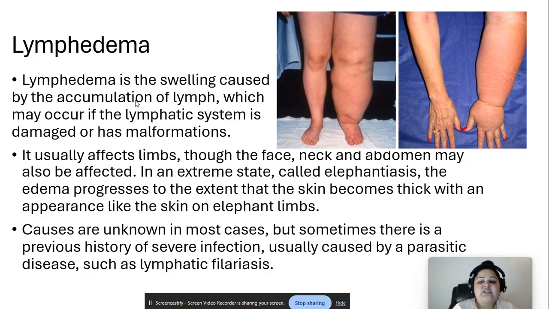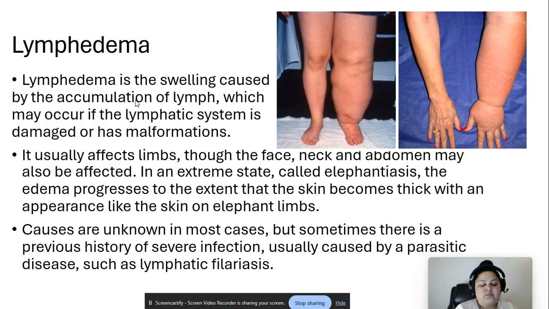Most of the lymphedema cases that I have seen are usually hands or legs. In an extreme state called elephantiasis, the edema progresses to the extent that the skin becomes thick with an appearance like the skin on elephant limbs, right? It looks scaly, very thick, very dry, and most of the time the skin goes real dark, okay? It looks like tree bark, to be honest with you. A trunk of a tree, like a large one. One foot will be very small, another one would be very large. Okay, it looks like a tree stump.